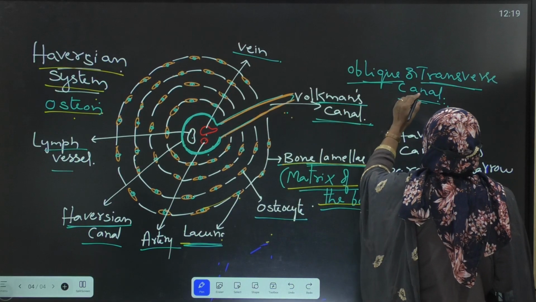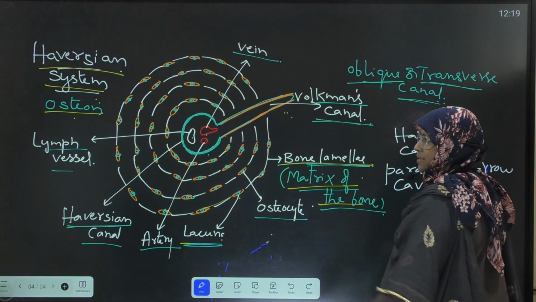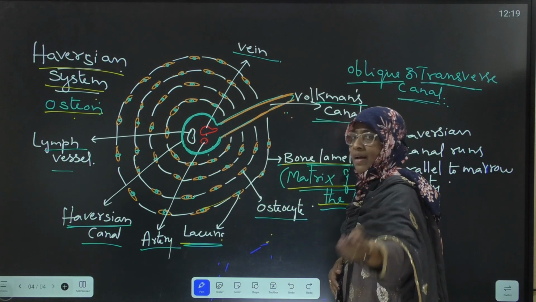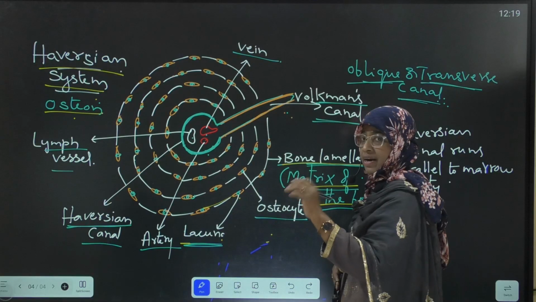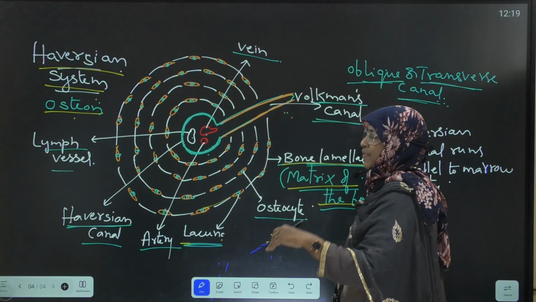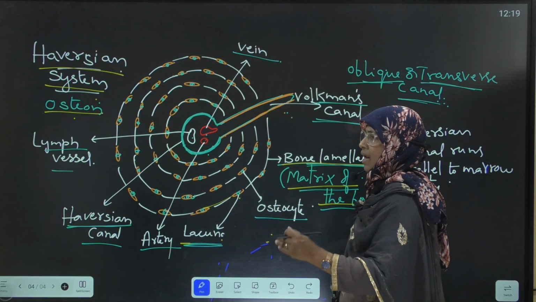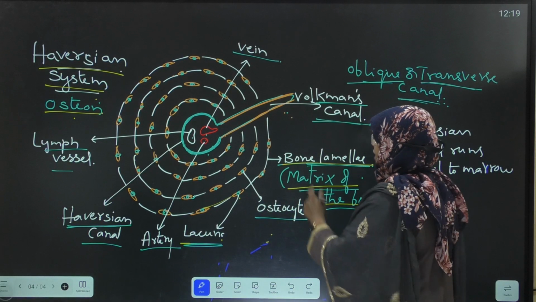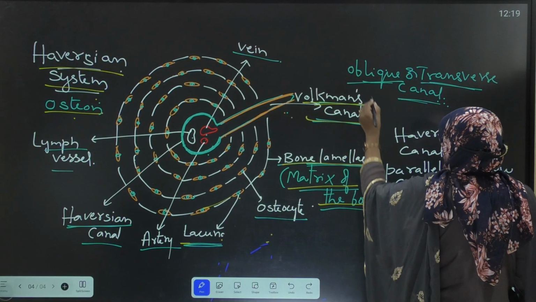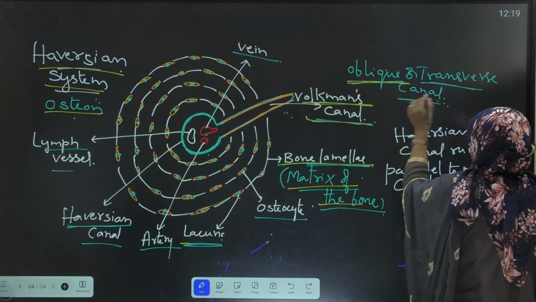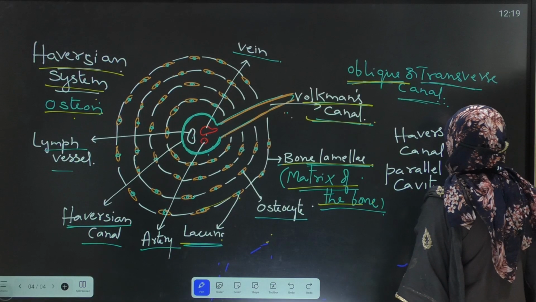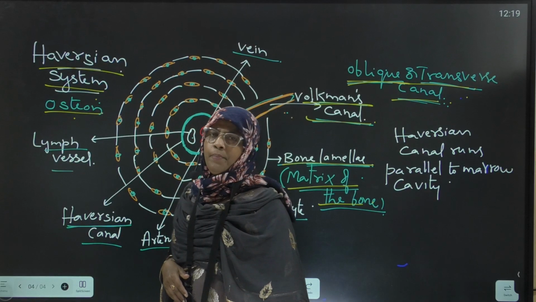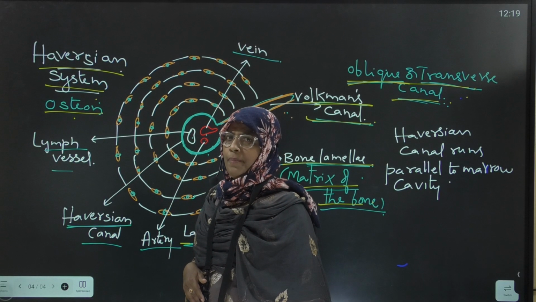Next, the oblique transverse canals are called Volkmann's canals. One Haversian canal communicates with another Haversian canal, and with the periosteum and also with the marrow cavity, by Volkmann's canals. What are Volkmann's canals? These are the oblique or transverse canals. This is about the Haversian system, and this is a very, very important 4 marks question for IPE.